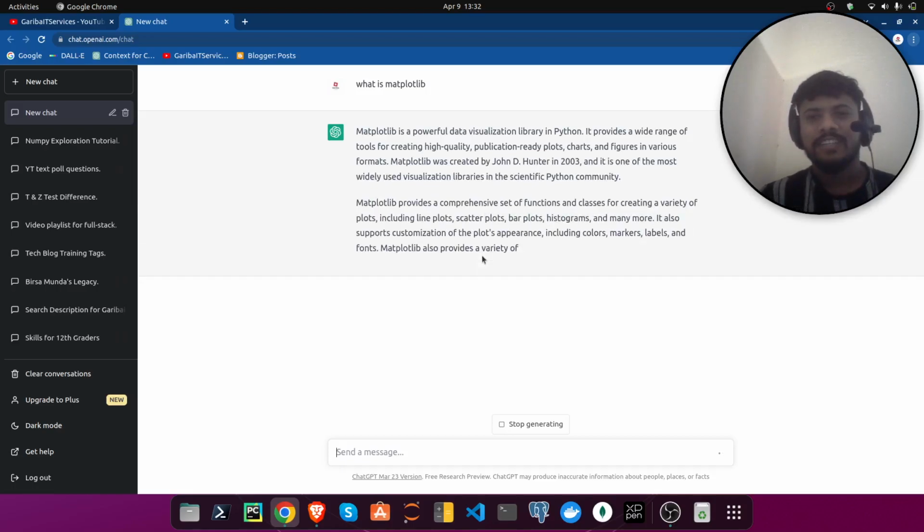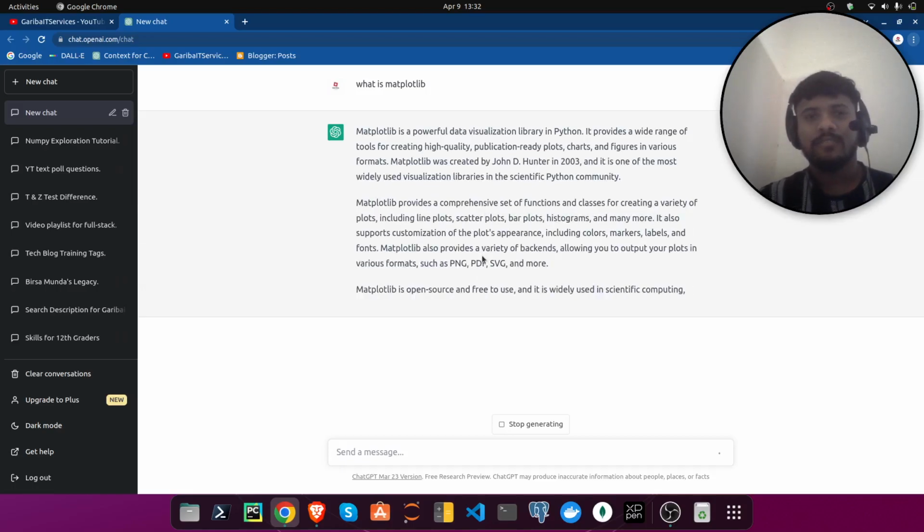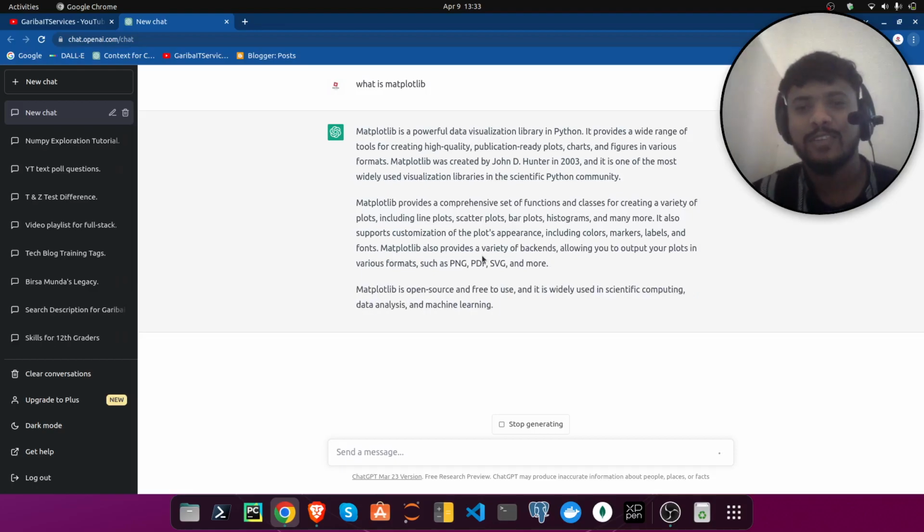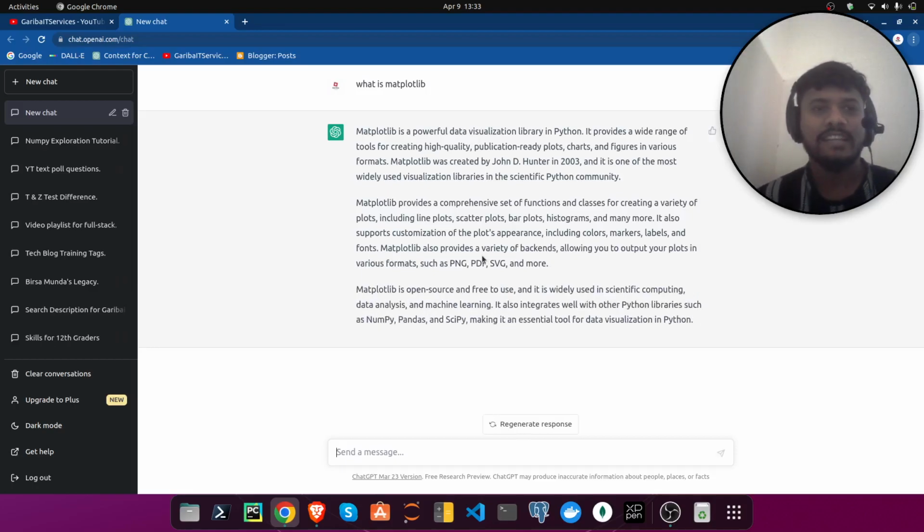So good. So that was one thing for knowing anything: you can go here and take a reference from ChatGPT also. In the free version, you will get all the answers. So let me read this. Matplotlib is a powerful data visualization Python library.